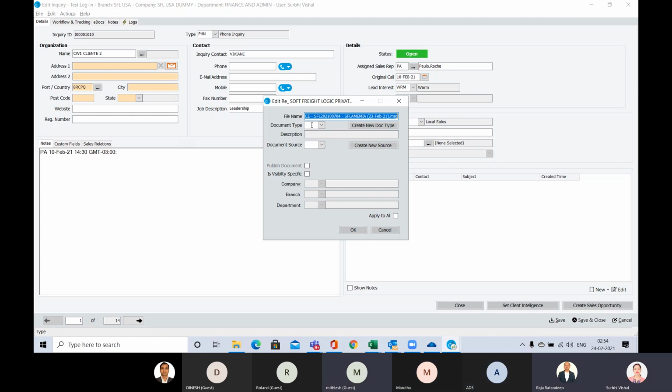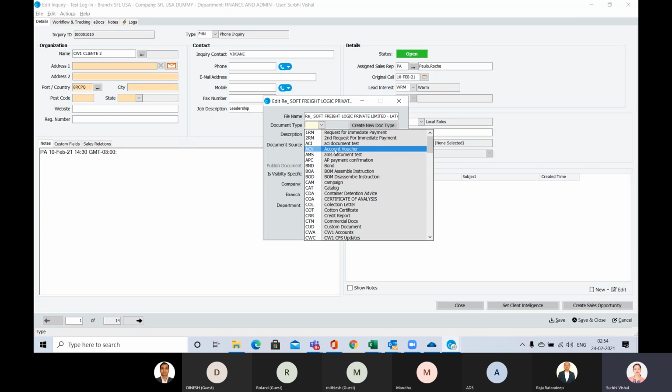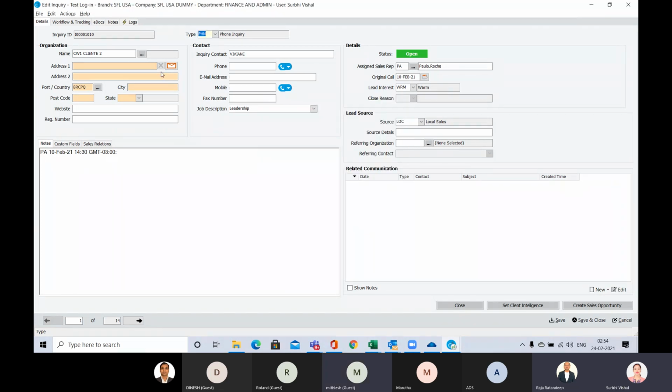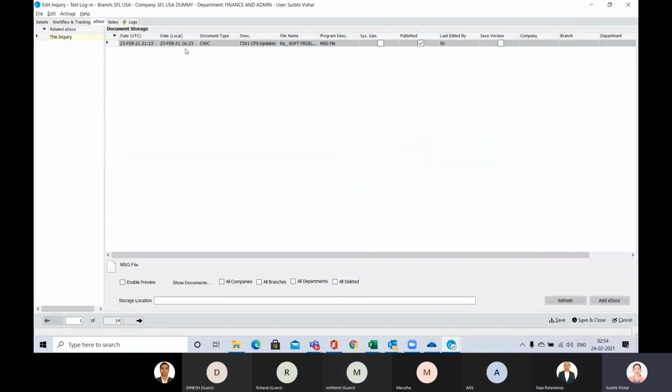Once you drag and drop here, you can see the file name. Then we have here the doc type. There are certain doc types which are there by default in CargoWise, and we can also define new ones. So this mail will be attached, and you have to select the correct doc type. I have selected a doc type randomly.